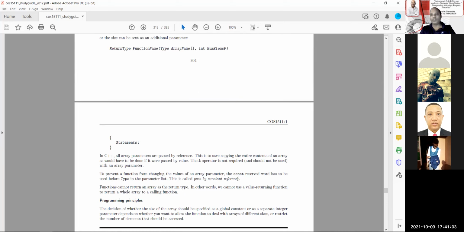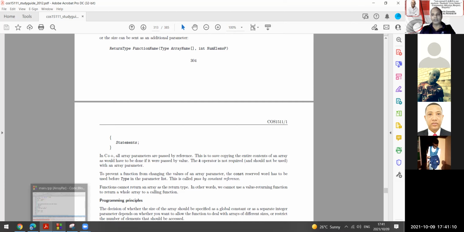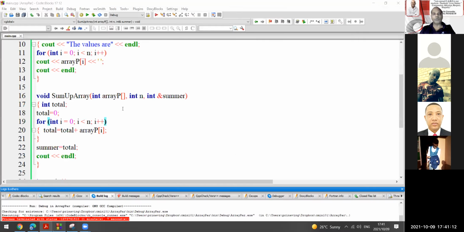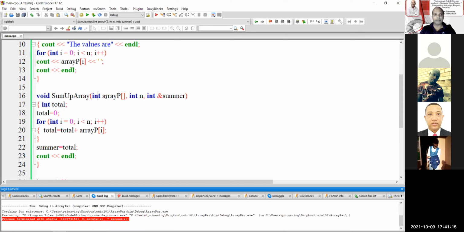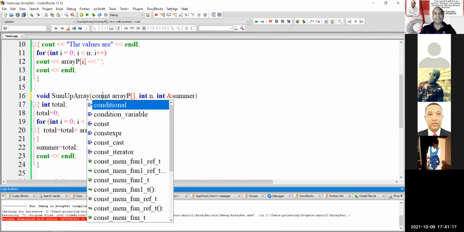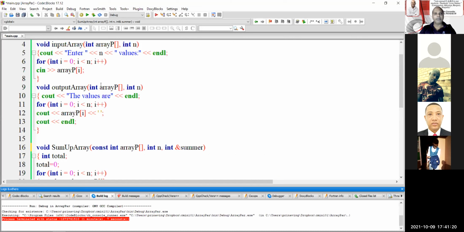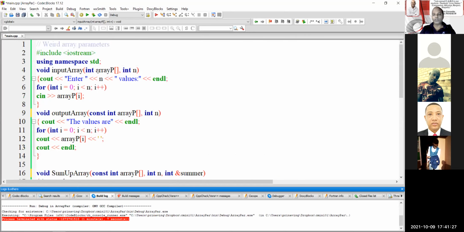But like I said, I showed you now, it did not matter with my compiler. But I would advise you, Sam, to stick with what they've written in the guide. That means I am putting the word constant in there so it doesn't change. But why I will not put the constant value over here is I want the values to change. So if I put the word const over there, it's going to give me an error.